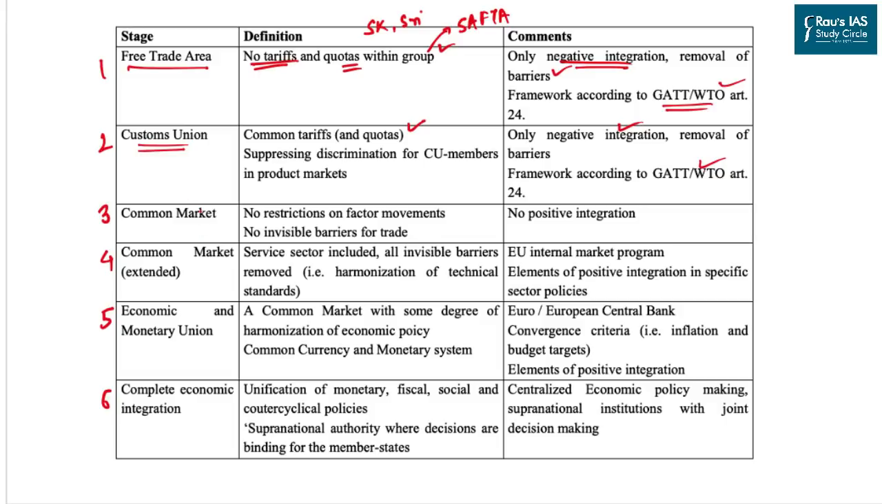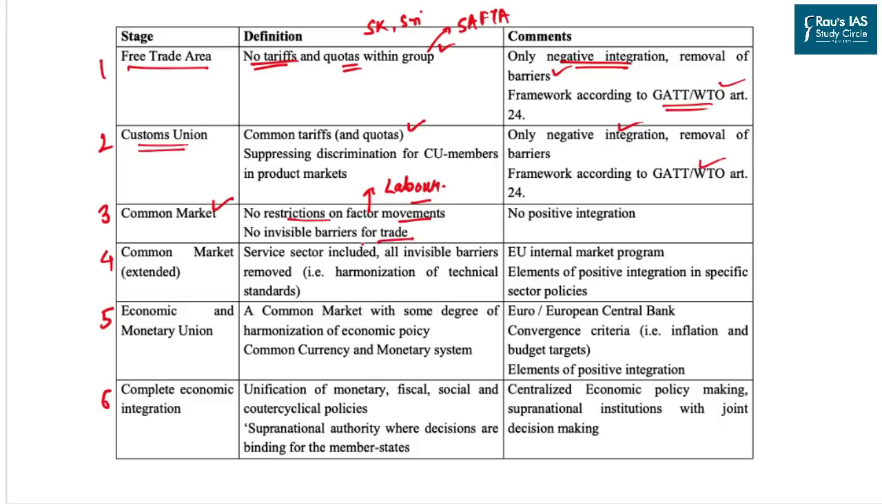Then we have common markets, in which there are no restrictions on factor movement, the most important factor being labor. If two countries are part of a common market, let's say India and Nepal, then labor working in India can also go and work in Nepal, and vice versa is also possible. There are no invisible barriers to trade.